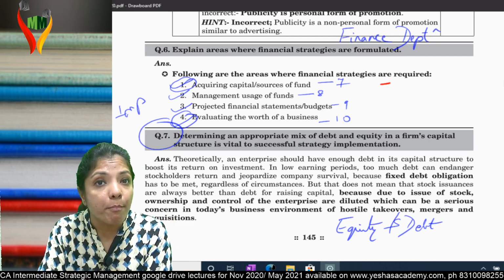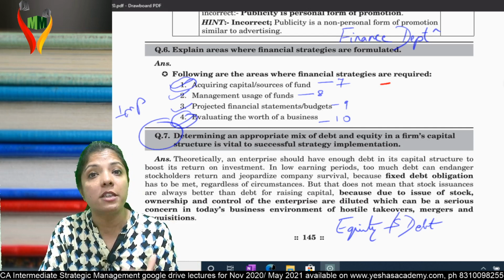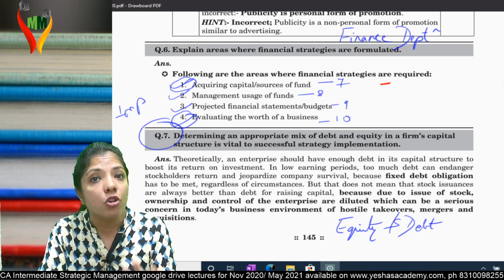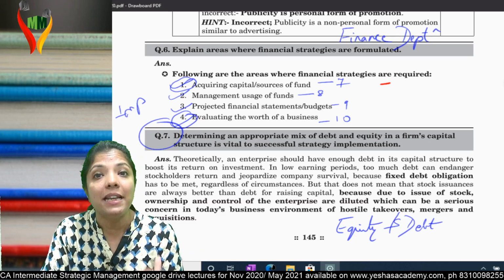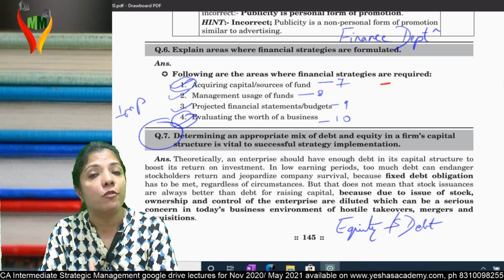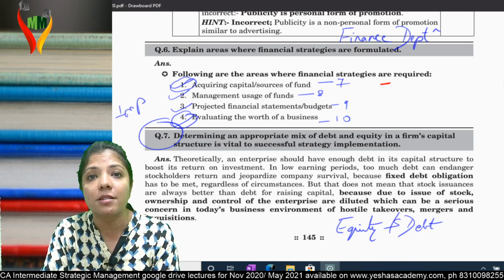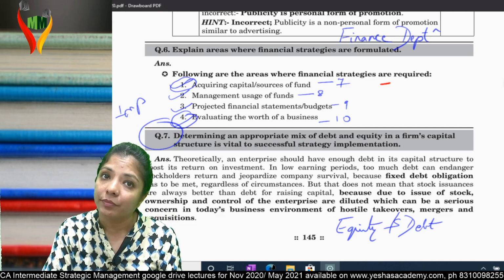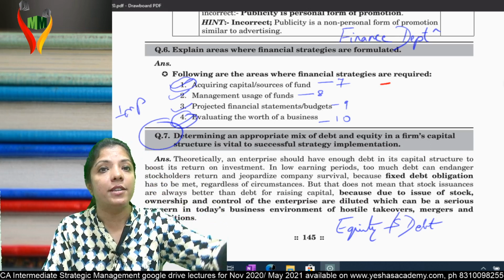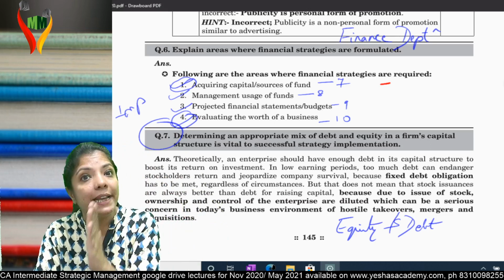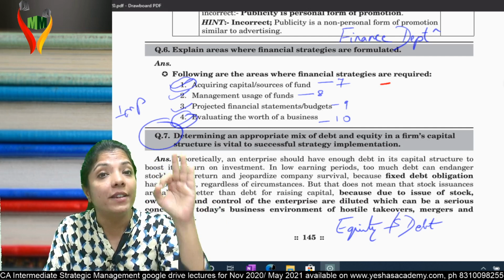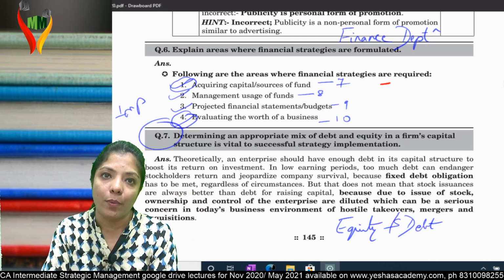But that does not mean that stock issuance is always better than debt for raising capital, because if you go for too much stock, ownership and control will get diluted, which can be a serious concern in today's business environment of hostile takeovers, mergers and acquisitions. Am I clear? They have not explained anything about cost of debt and cost of equity. I do teach this in my regular batch. It takes me 1 hour just to explain how cost of debt is less than cost of equity.